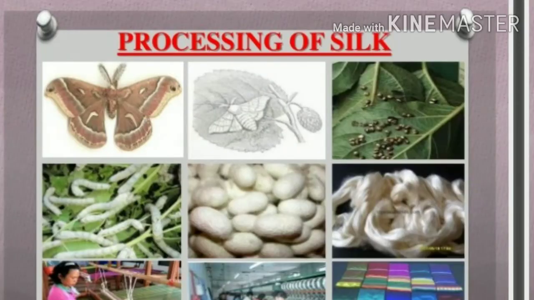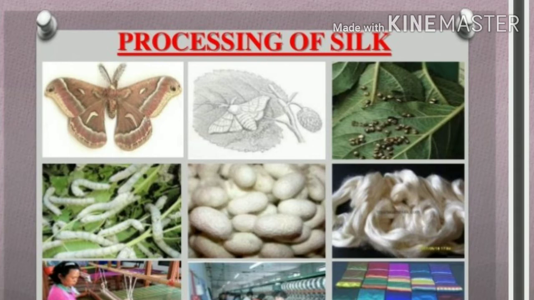And it attains a stage called pupa. Here, the silkworm started producing a fiber which is made up of protein, with which the caterpillar covers its body and turns into pupa.